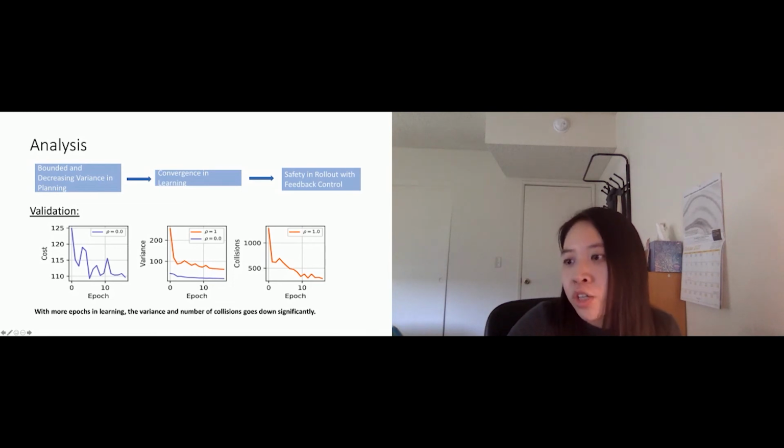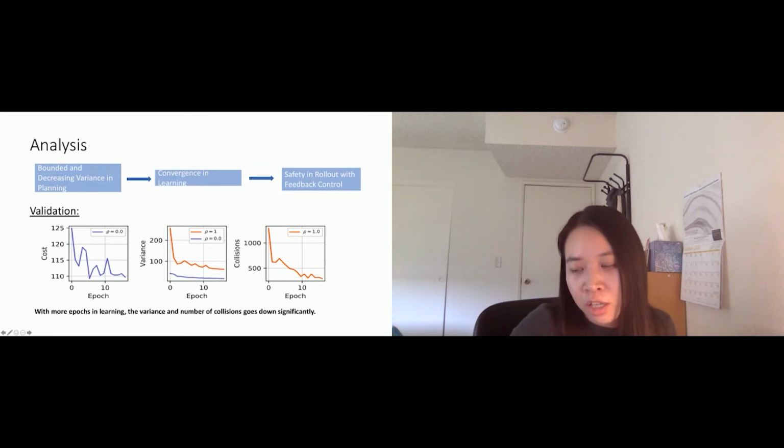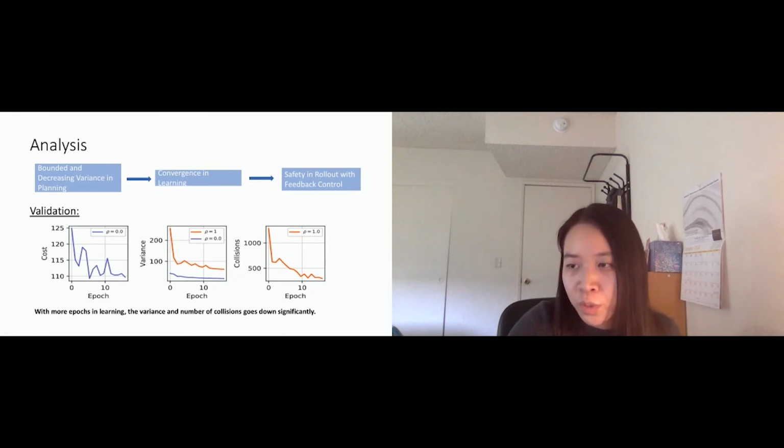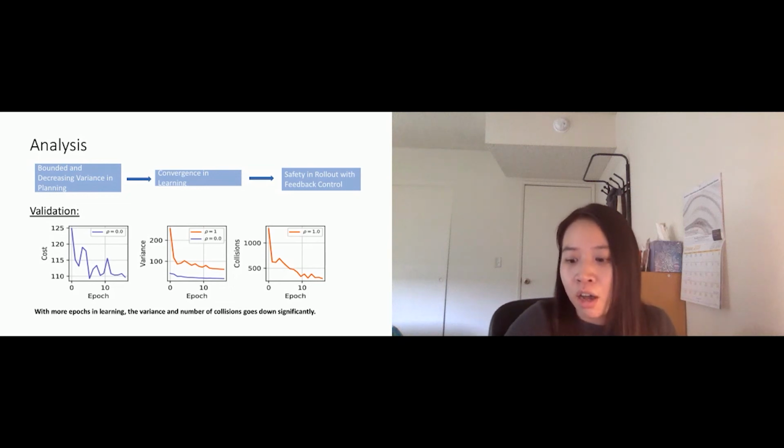And also, if you look at the variance in the planning, you can see that it also goes down dramatically. The number of collisions in the simulation also goes down dramatically. So if we have a better learning model and also this conservative extrapolation, we can stay safe, but also have this huge improvement in both learning performance and cost performance.